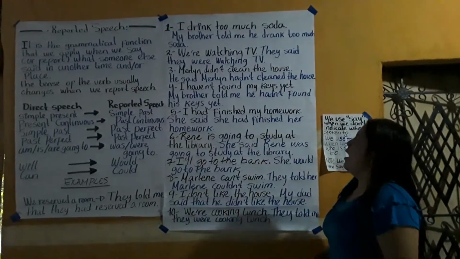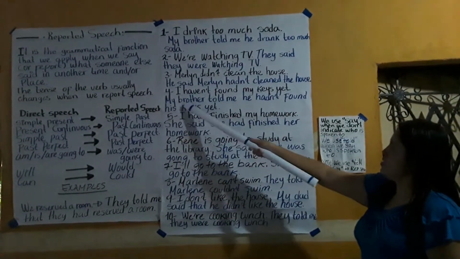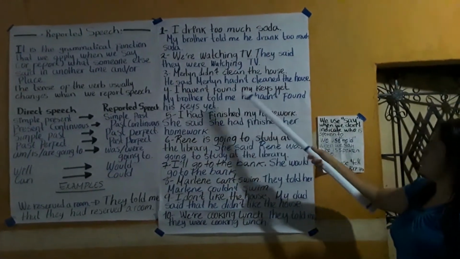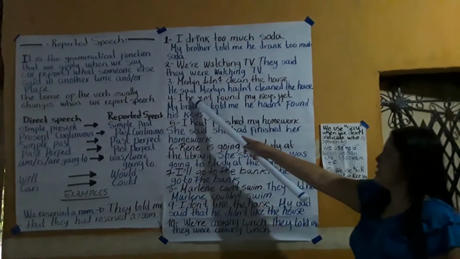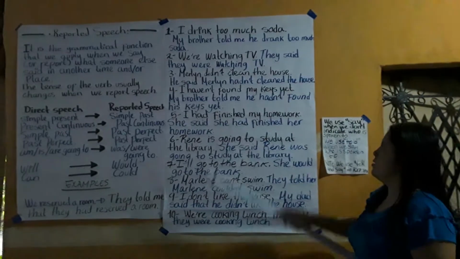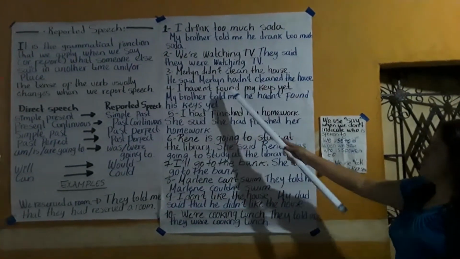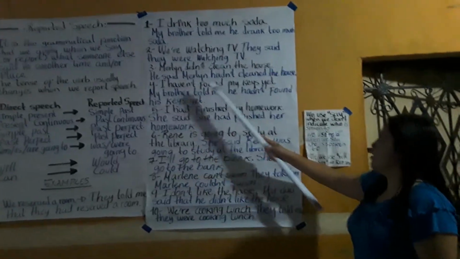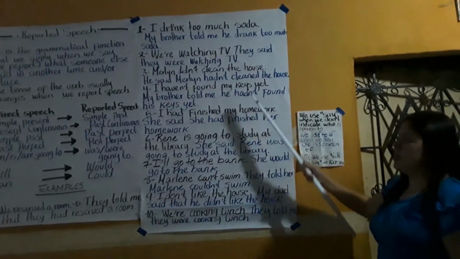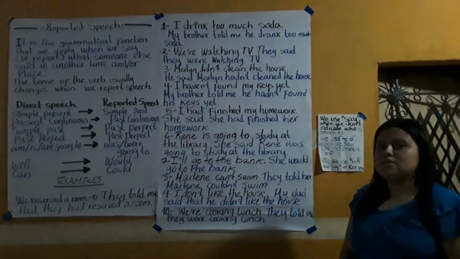Number 4. "I haven't found my keys yet." Turns into "My brother told me he hadn't found his keys yet." This is present perfect that turns into past perfect. The verb is the same in participle, but the auxiliary turns into past. My brother told me, to me.